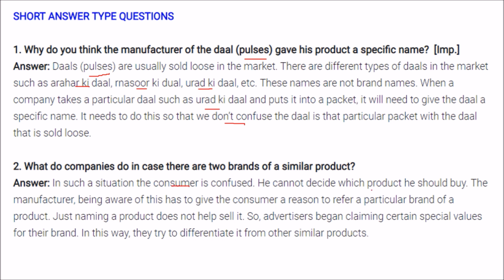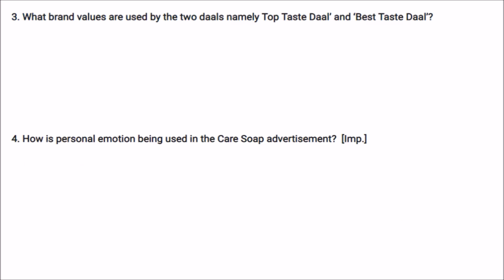He cannot decide which product he should buy. So the manufacturer, being aware of this, has to give the consumer a reason to refer to a particular brand of a product. Just naming a product does not help to sell it. So advertisers begin claiming certain special characteristics or values, attributes of their brands. In this way, they try to differentiate it from other similar brands or products.